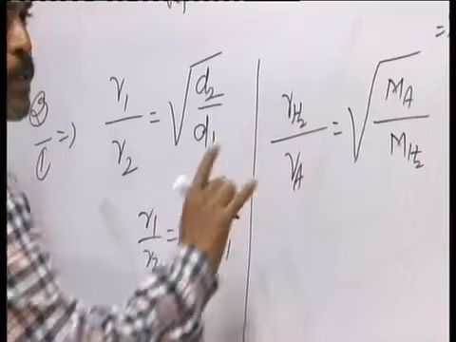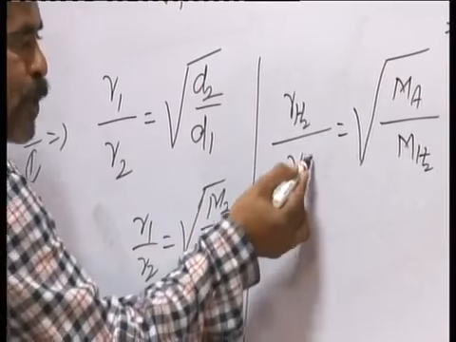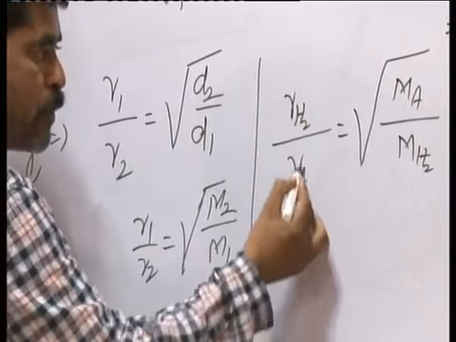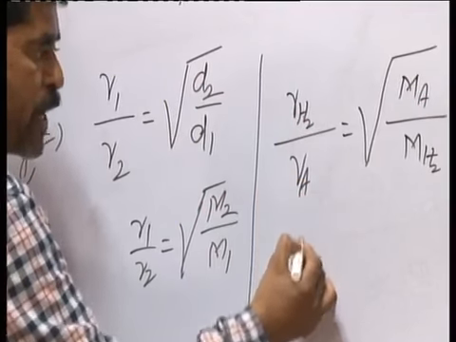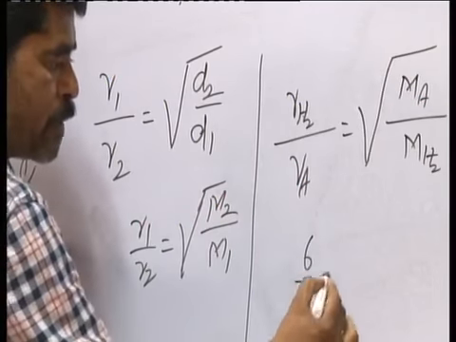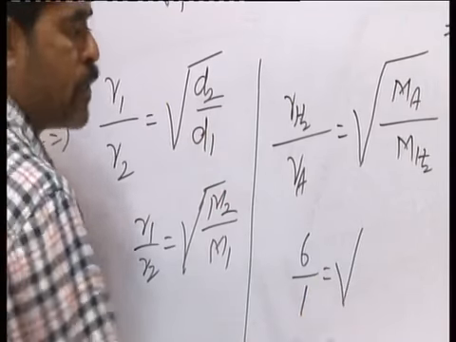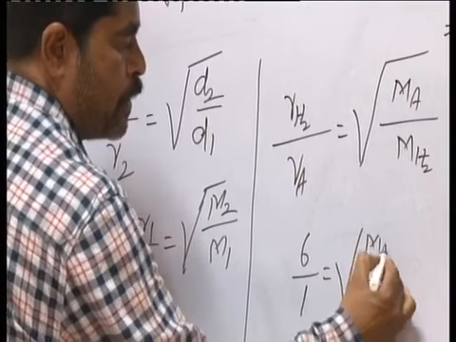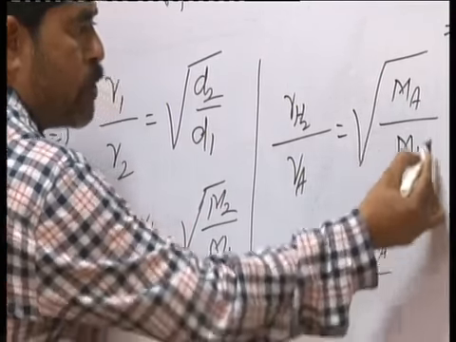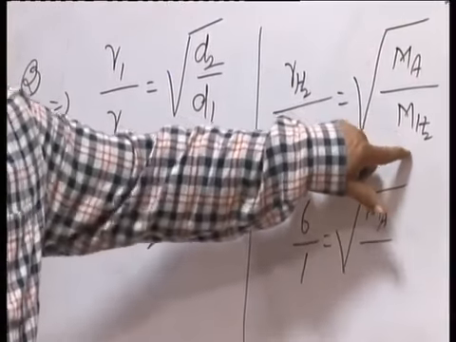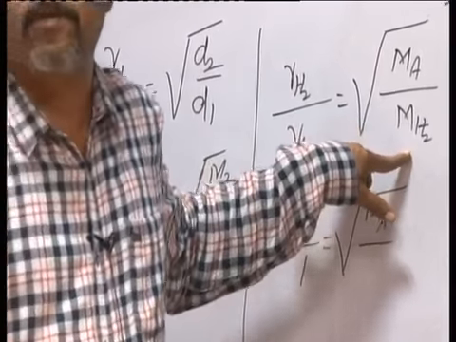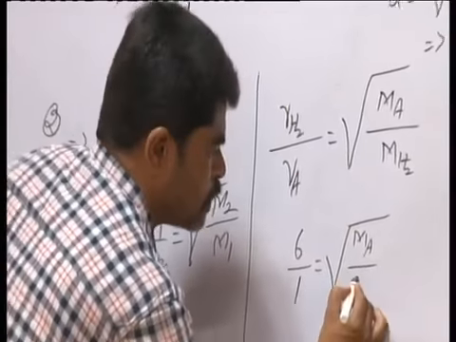Hydrogen diffuses 6 times faster than gas A, that means R of H2 by R of A is 6 divided by 1, that is equal to square root of M_A divided by the molar mass of hydrogen. For 1 hydrogen it is 1, for 2 hydrogens it will be 2, that is 2 here.